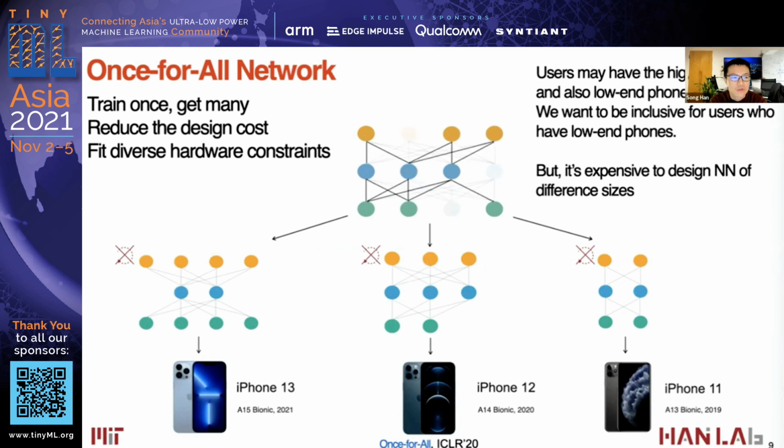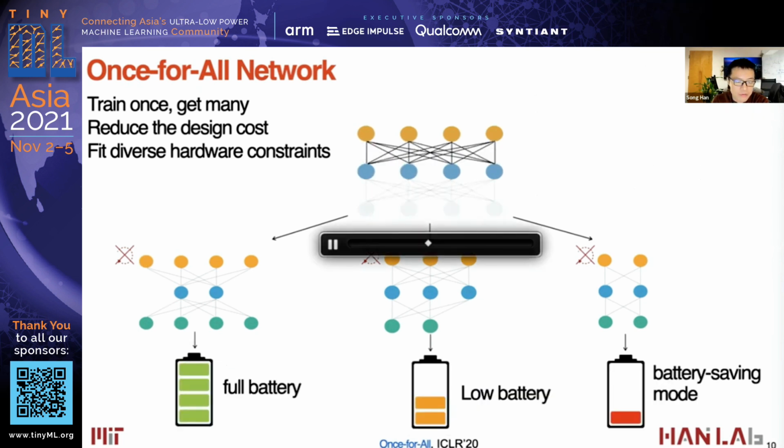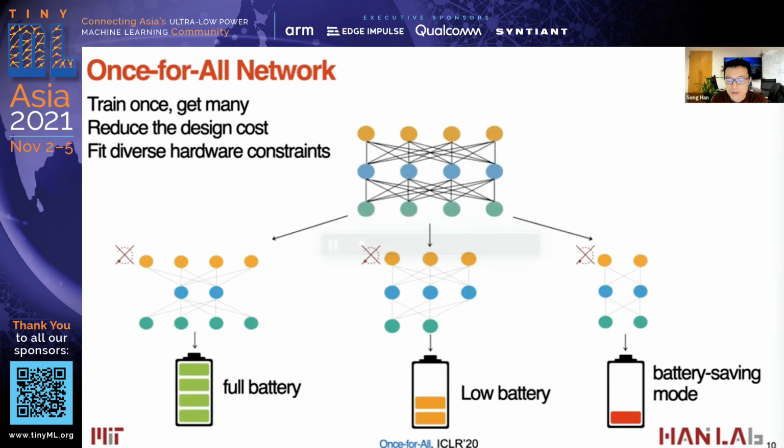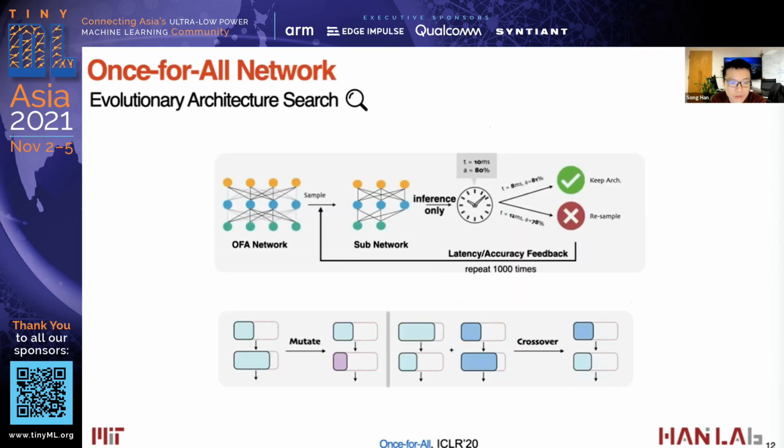This can greatly reduce the design cost and fit diverse hardware constraints. For example, we can select a larger subnetwork for the latest phone and a smaller subnetwork for an older device. Similarly, a larger subnetwork for the full battery scenario. When in battery saving mode, we equally don't want to sacrifice latency and user experience by too much, so we can select a smaller subnetwork. After that, we can perform evolutionary architecture search by mutation and crossover to select the best fit.